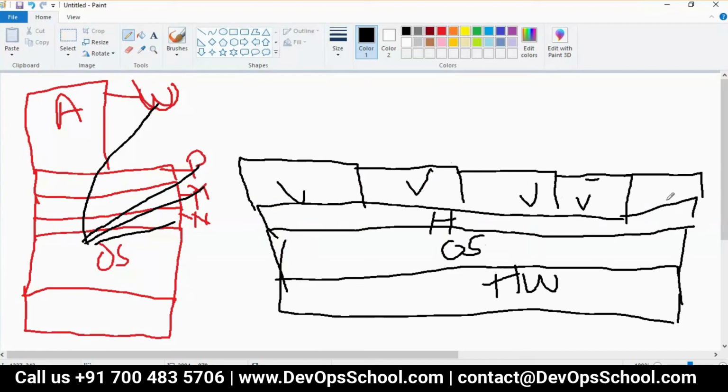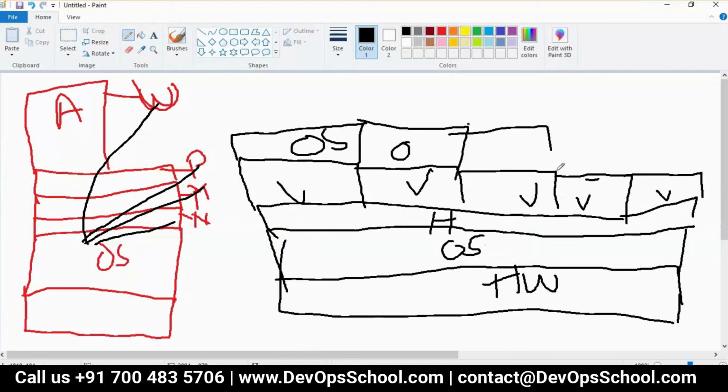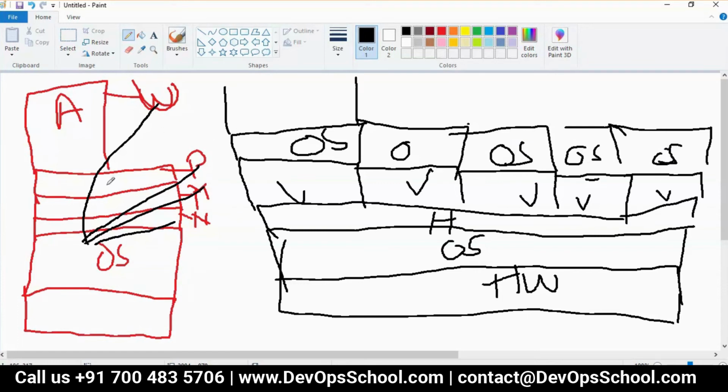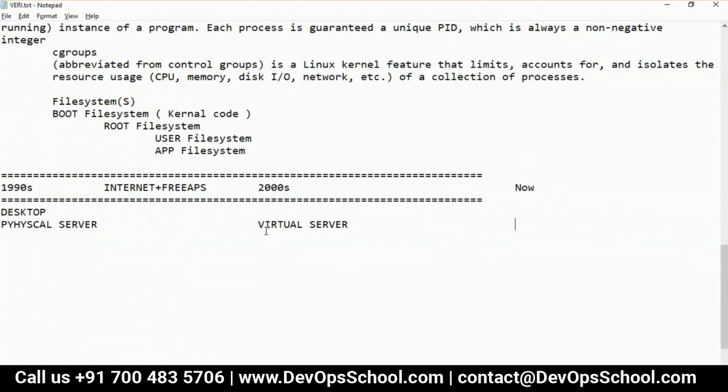Now look at this. On top of that, we have an operating system again. Again OS. Again OS. Think about it. And in the operating system, we have a user and all these things coming here also. And then the application. So now guys, see what is happening. Instead of running the application on physical machines, you are running it on virtual servers now. Virtual machines.